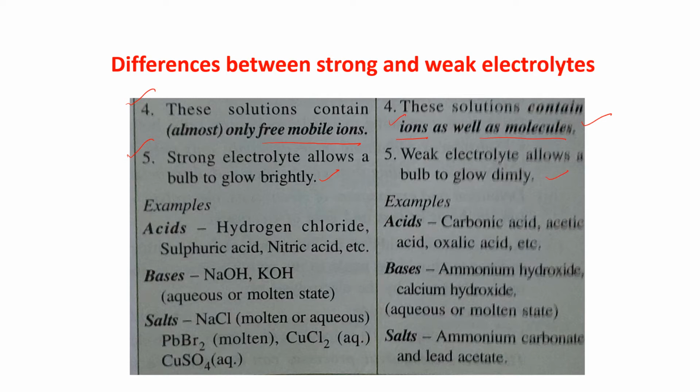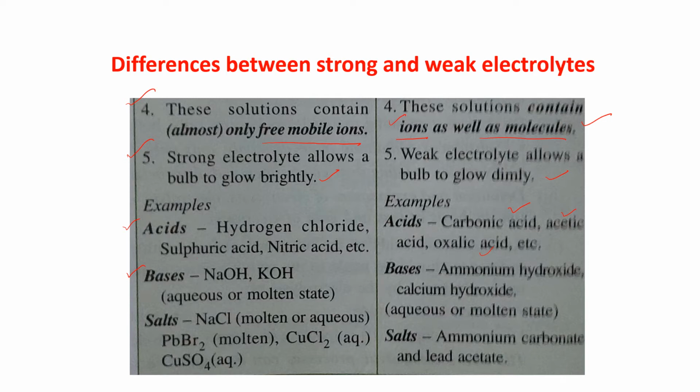Now, for example, acids: hydrogen chloride, sulfuric acid, nitric acid, they are strong electrolytes. But carbonic acid, acetic acid, oxalic acid, all are weak electrolytes. Bases: NaOH, KOH, in aqueous or molten state, are strong electrolytes.